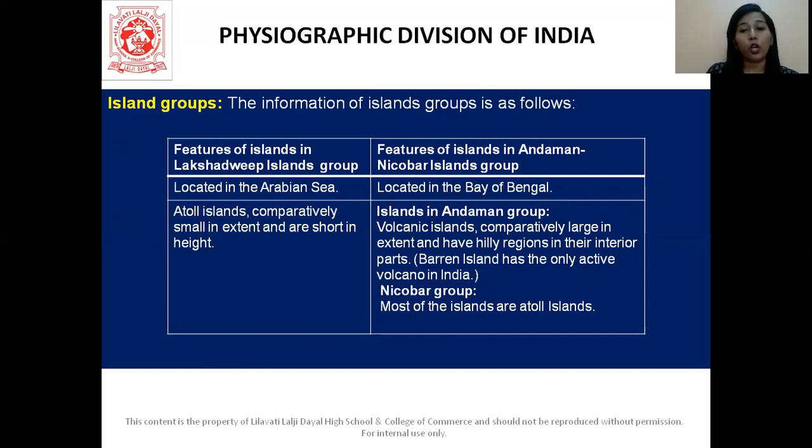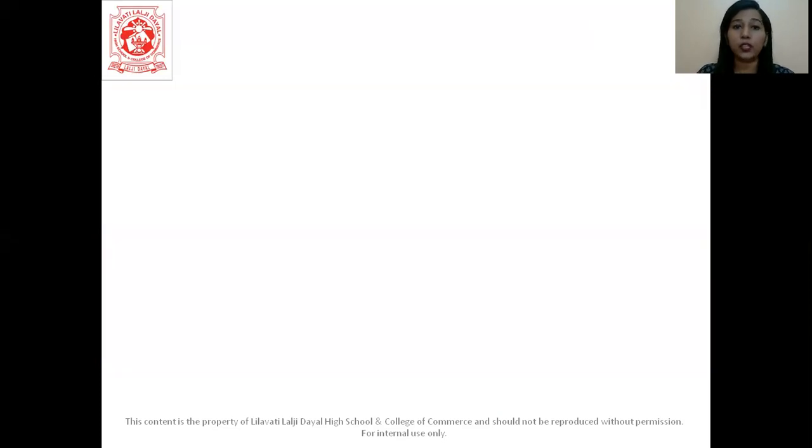Okay. And now talking about the Nicobar group of islands, here most of the islands are atolls. So only one point we are keeping in mind here, that they are atoll islands. So Lakshadweep has atoll islands. Nicobar has atoll islands. Andaman has volcanic islands. So that's how we are going to remember this. Let's continue now.